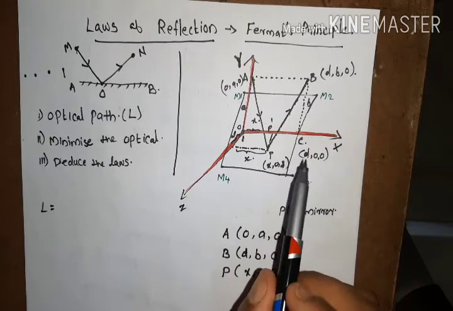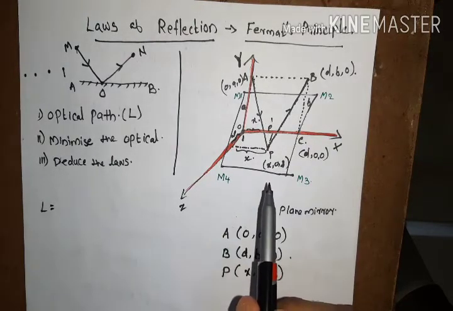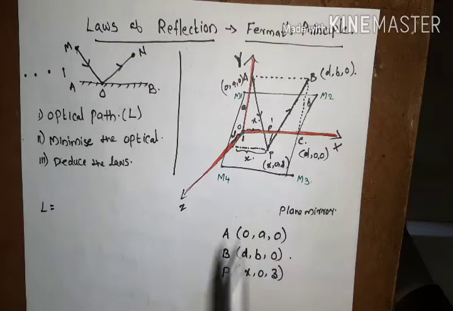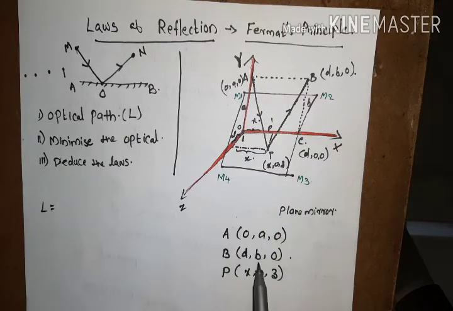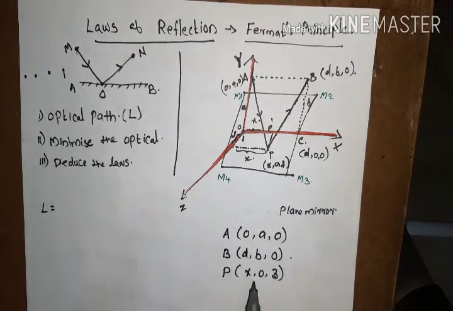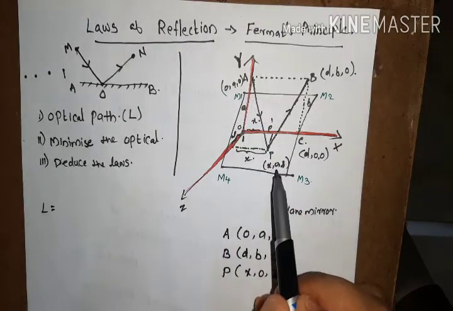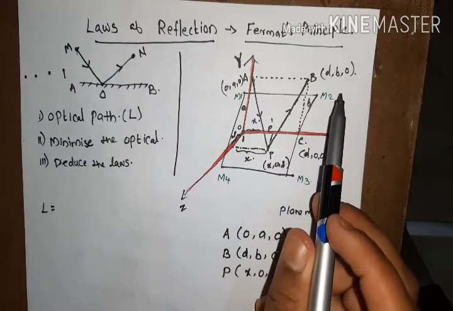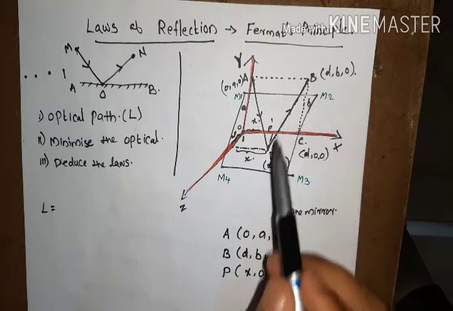So we have some imagined distances here: a, small b and small d, x and z. We are expressing the optical path in terms of these distances. We have the coordinates in the Cartesian coordinate system, so it is much easier to obtain the optical path.